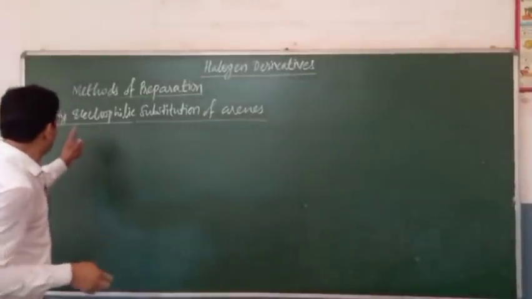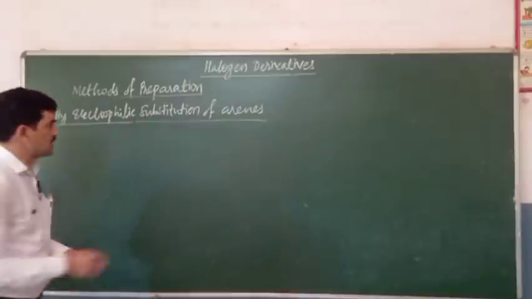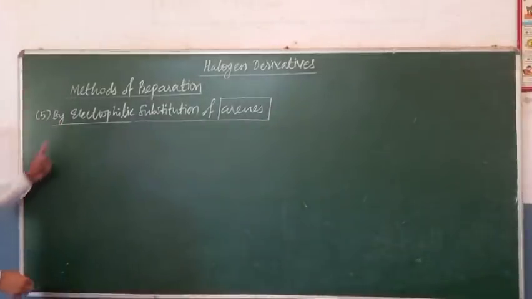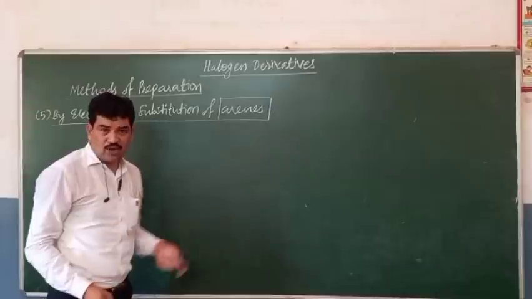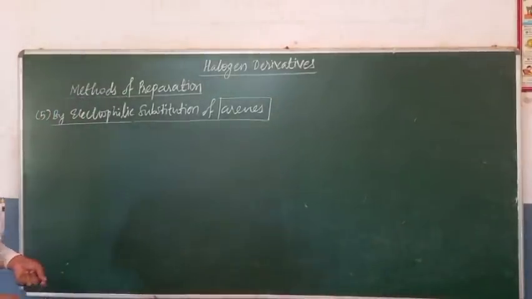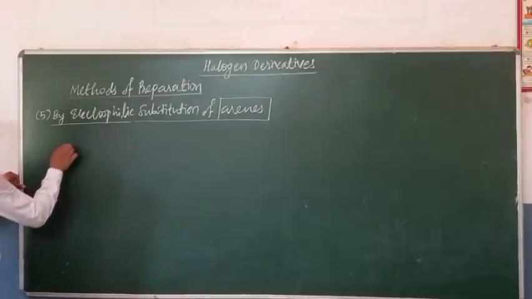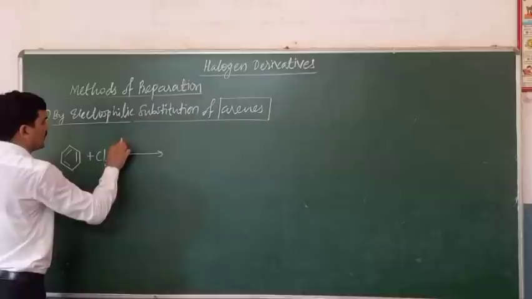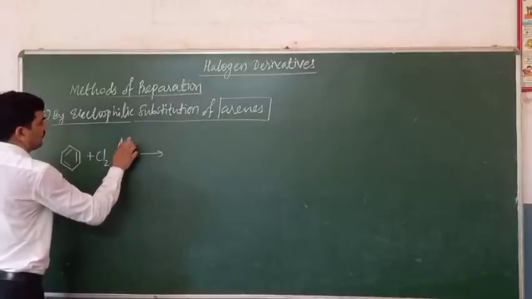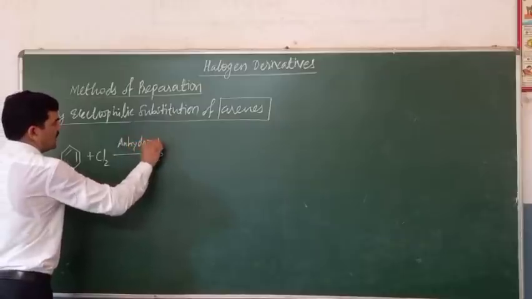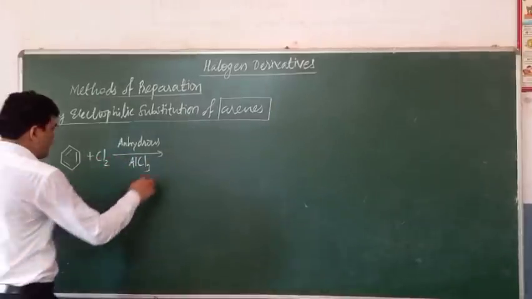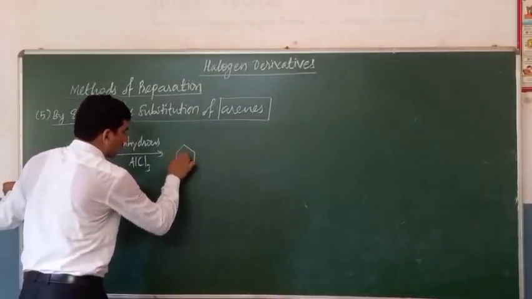Next is the preparation by electrophilic substitution of arenes. Now arenes means the aromatic hydrocarbon like benzene. So here by the electrophilic substitution of arenes, aromatic hydrocarbons, we can obtain the haloarenes, that is the arene halides. This is a benzene. When this benzene is reacted with chlorine in presence of Lewis acid, anhydrous AlCl3, Lewis acid as a catalyst, then the electrophilic substitution occurs here.